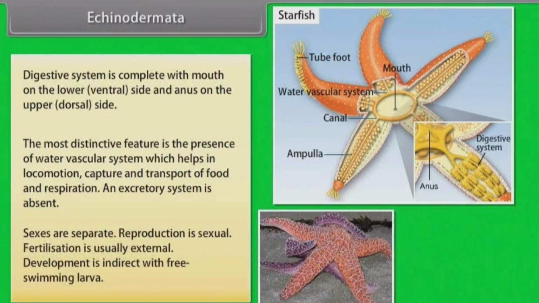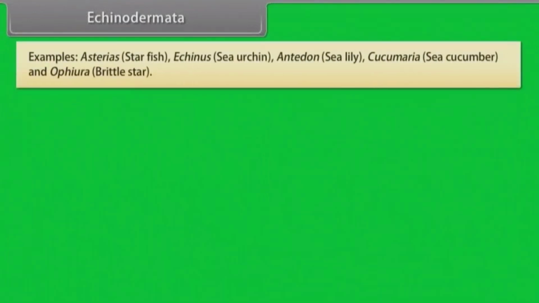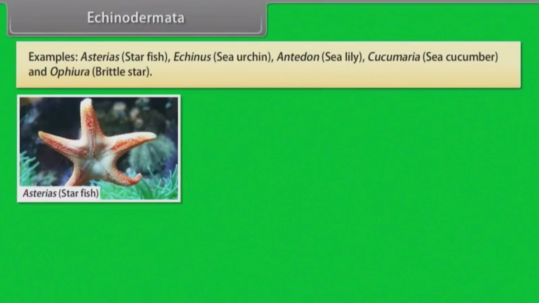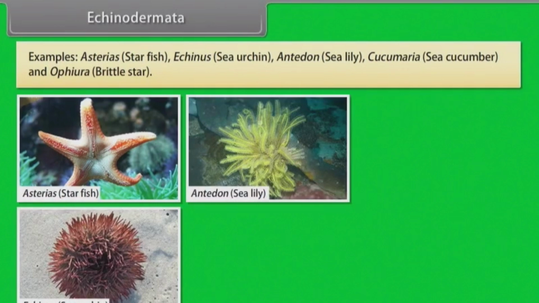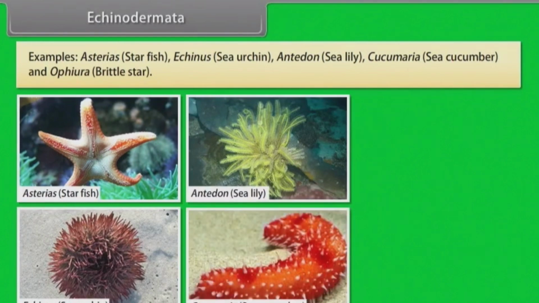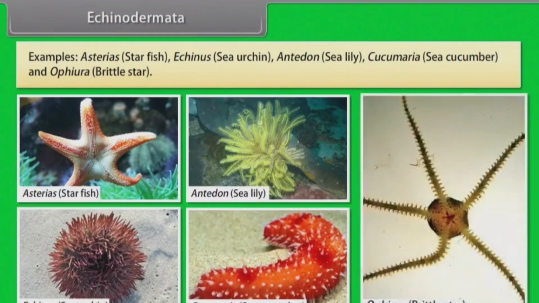Fertilization is usually external. Development is indirect with free-swimming larva. Examples: Asterias, that is starfish; Echinus, that is sea urchin; Antedon, sea lily; Cucumaria, sea cucumber; and Ophiura,